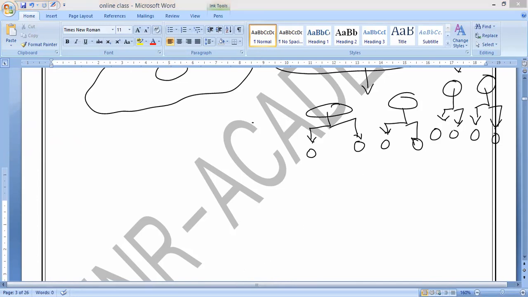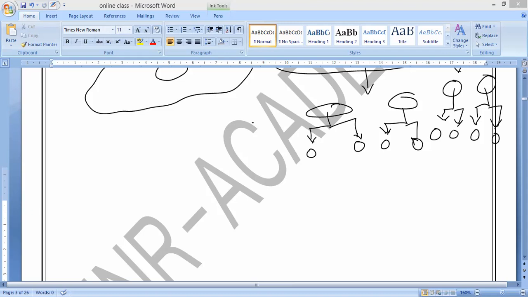Two new organisms. Examples you can take: amoeba, paramecium, and Leishmania. Okay, this is what you have to understand.